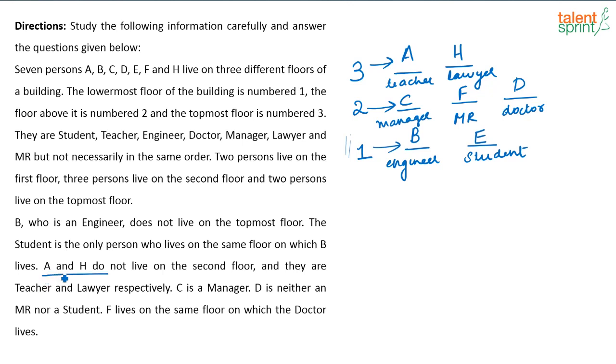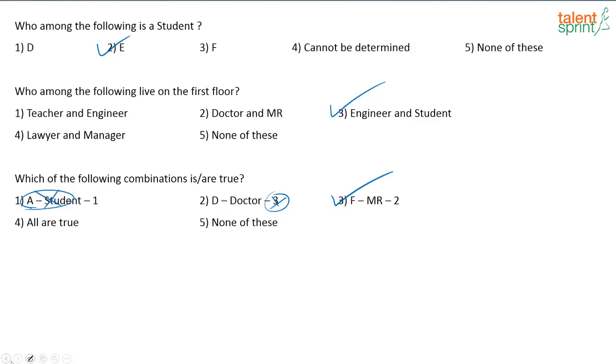See, it is also given A and H do not live in the second floor. So, first floor obviously B is there. A and H have to be together. They are not in second floor, so they have to be in the third floor. You can't change that based on the given information.